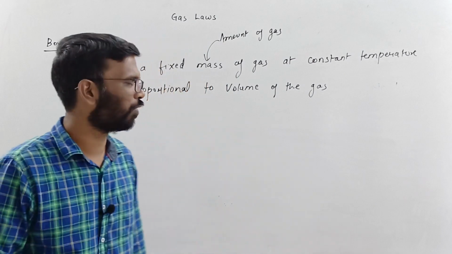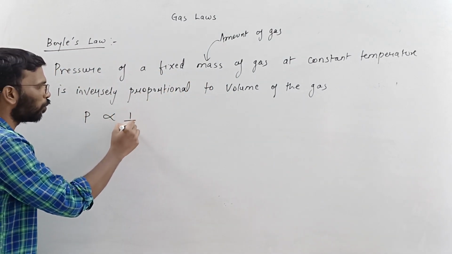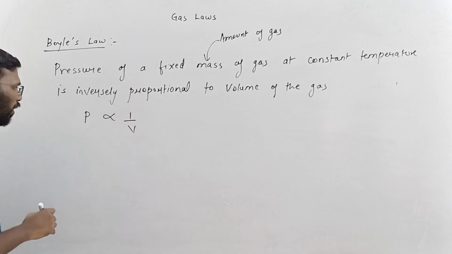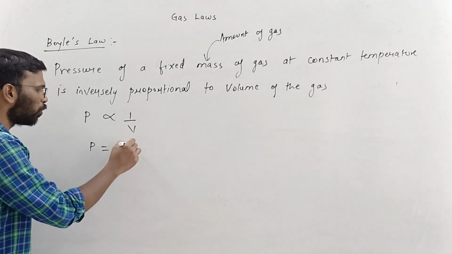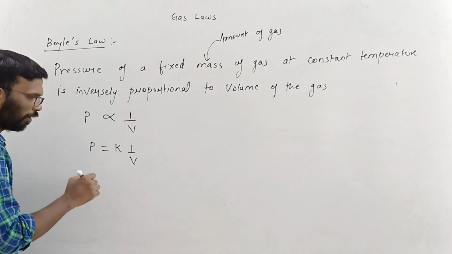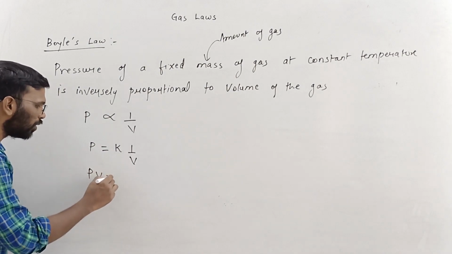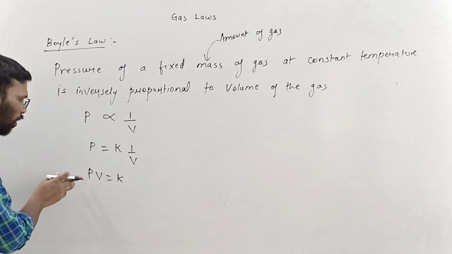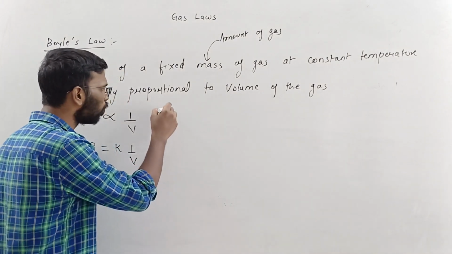So the relation is: pressure is inversely proportional to volume. To remove this proportionality sign, we put a proportionality constant, PV. What we understand from this is that PV is equal to K, means the product of the pressure and volume is constant.